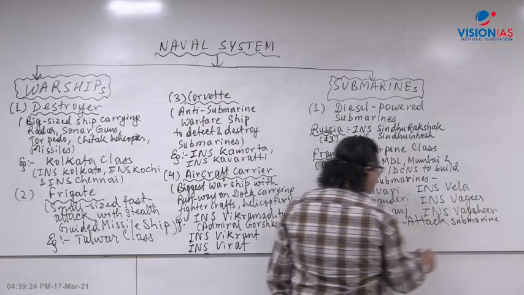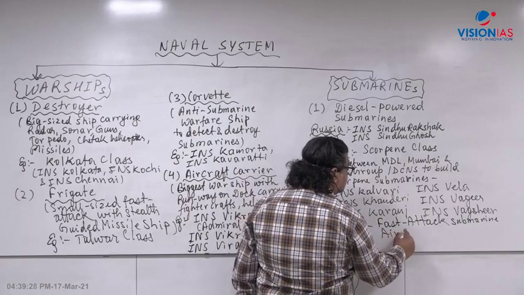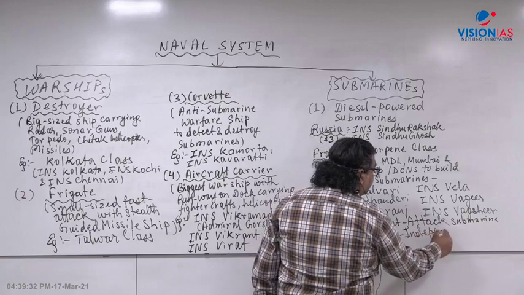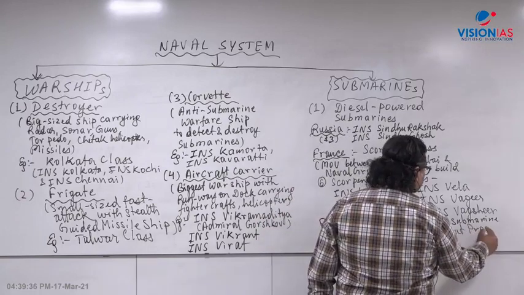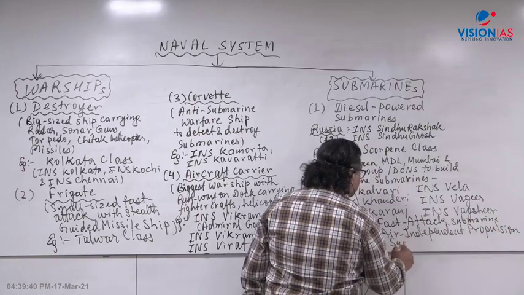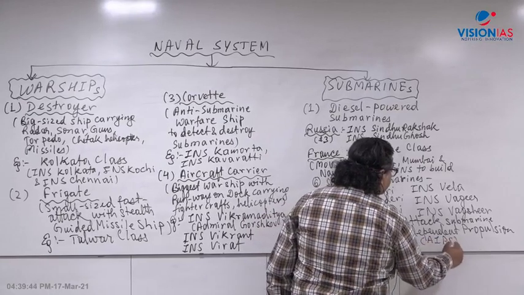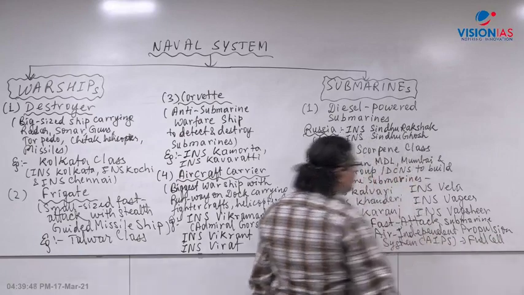Then it has another feature, air independent propulsion, a very important system. It has come in the PIB also. It is called AIP. I'll make you understand what this AIP is. It uses fuel cell technology, hydrogen fuel cell. It works with fuel cells.